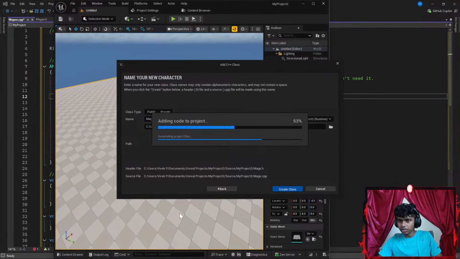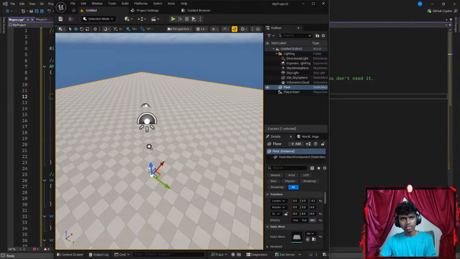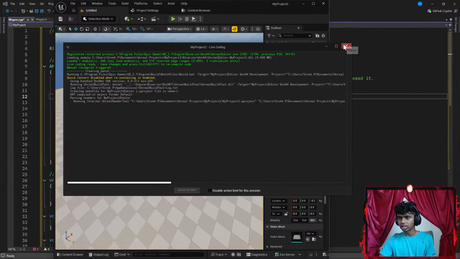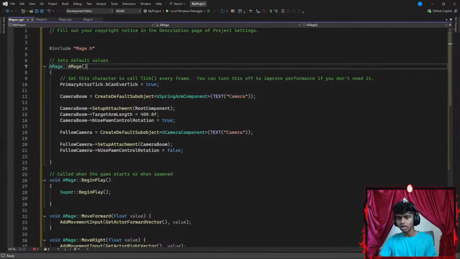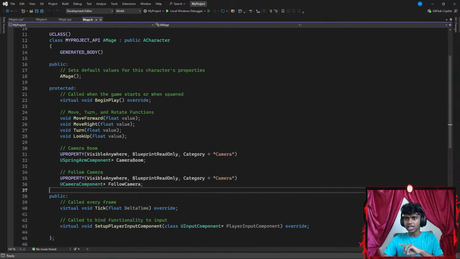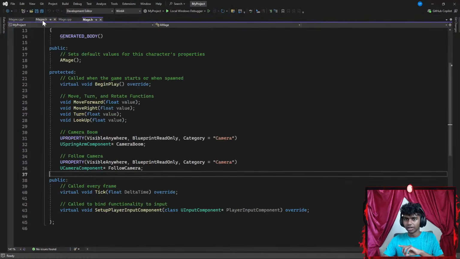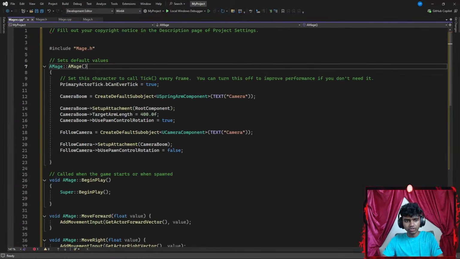Let's see. Okay, so it's adding my code to the project. Let's shrink this and go here. Let's wait for it to reload the code. Okay. While it's reloading, I have 2 mage files here. This is actually good. I would have to do way less coding. Okay, let's wait for it to reload.